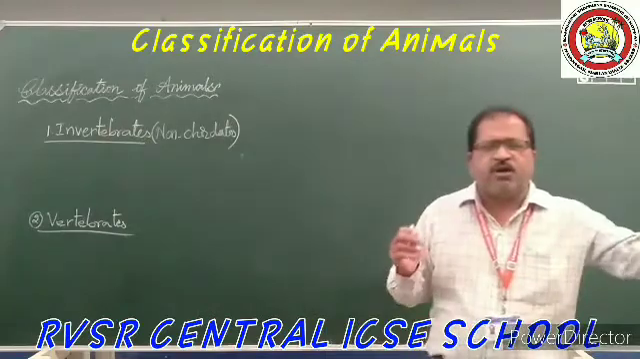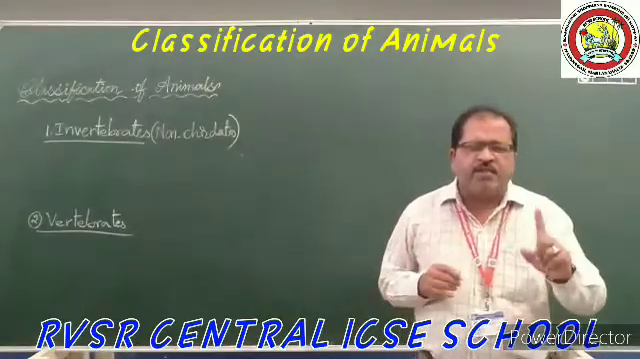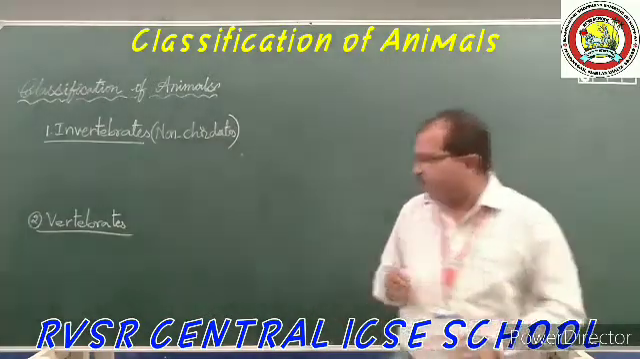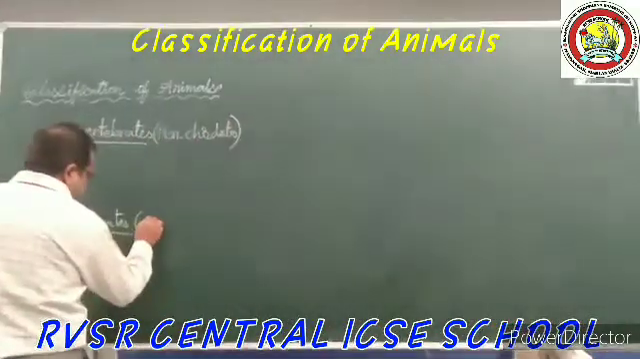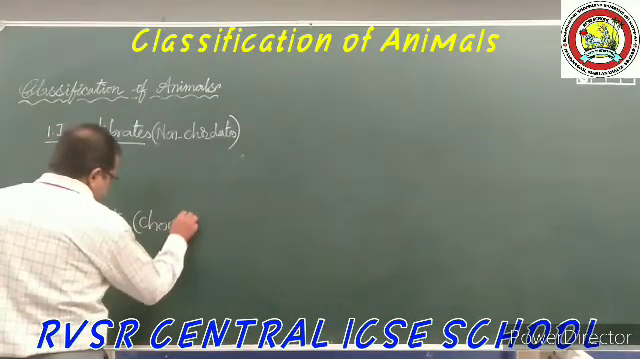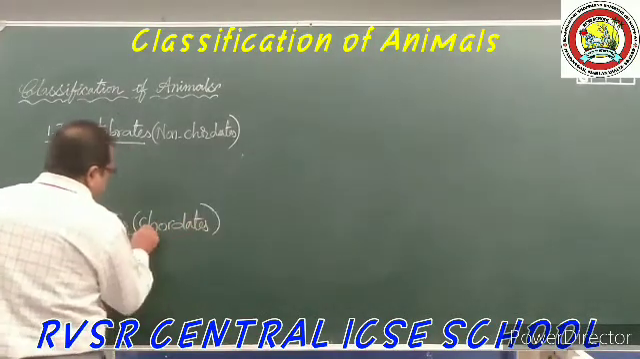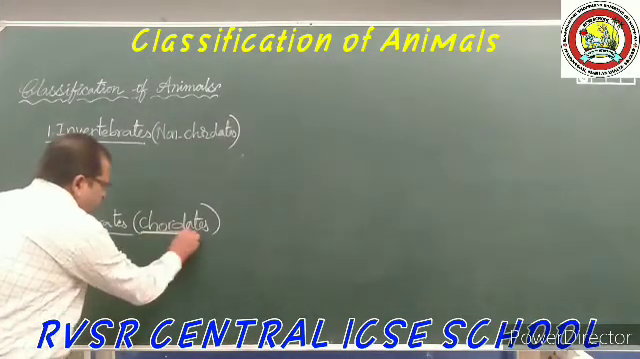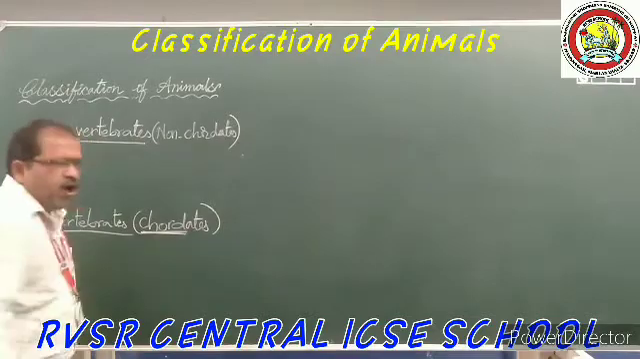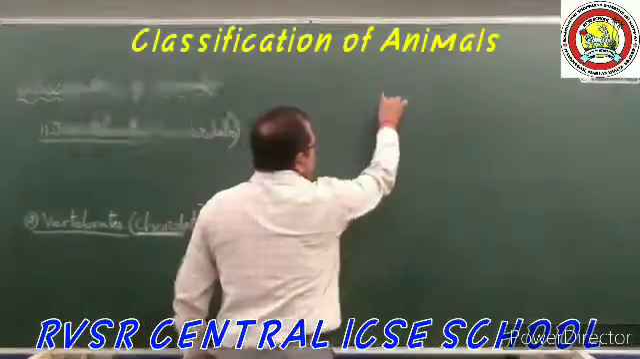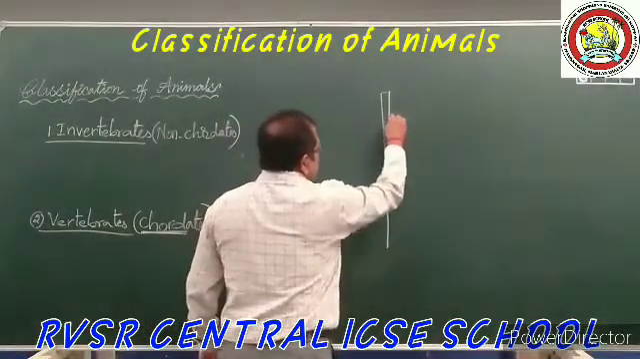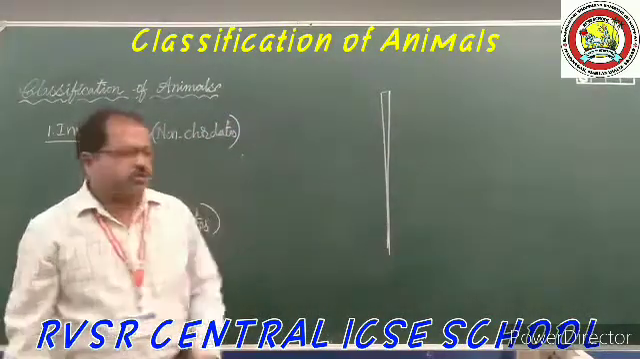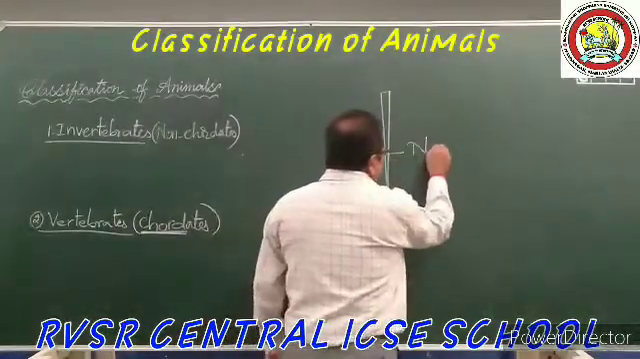Animals without a vertebral column are invertebrates. Animals with a vertebral column are vertebrates, or we can say chordates. Chord, C-H-O-R-D, is a long spine-like structure called a chord or notochord. What is a notochord?